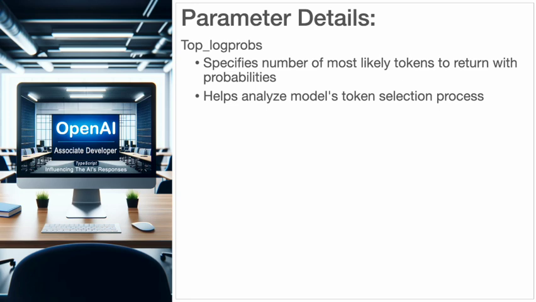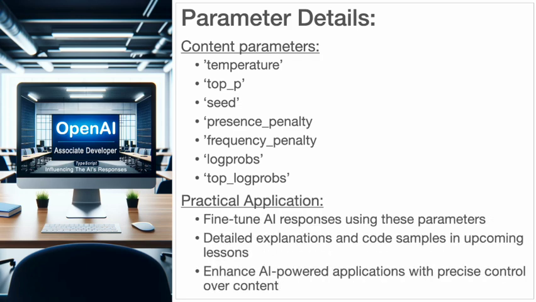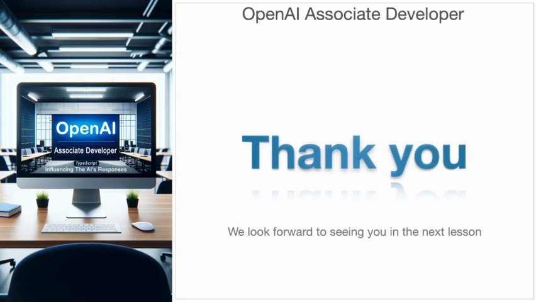While these initial and more formal definitions may seem confusing at first, when you have completed all the lessons in this section, you will understand and be able to effectively use each of these properties to fine-tune the AI's responses. In this section's lessons, we will be diving into each of these with more detailed explanations and code samples to help you understand and leverage these properties effectively. Let's get started and explore the behavior of the AI responses using these advanced properties. Stay tuned as we continue to explore these powerful tools and enhance our AI-powered applications together.